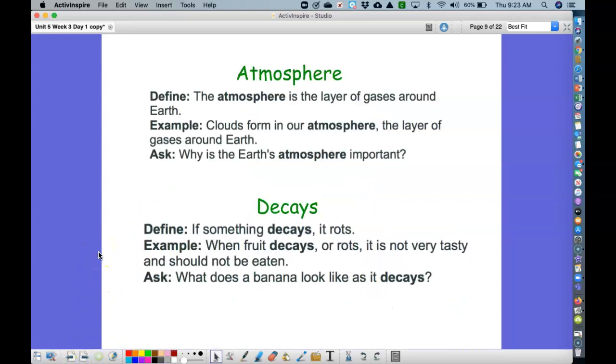Here are our vocabulary words. The first word, atmosphere. The atmosphere is the layer of gases around the Earth. An example, clouds form in our atmosphere, the layer of gases around Earth. Decays. If something decays, it rots. When fruit decays or rots, it's not very tasty and should not be eaten.